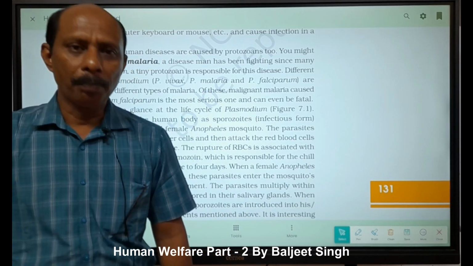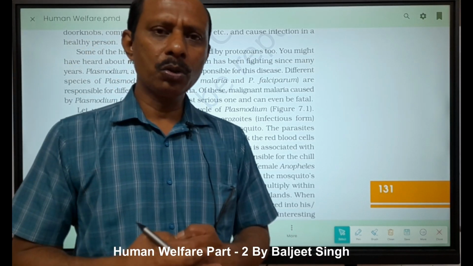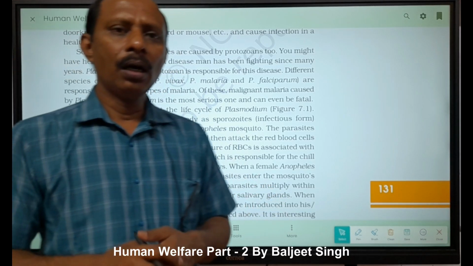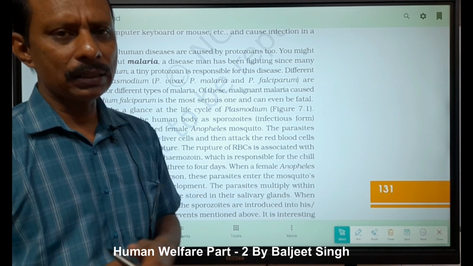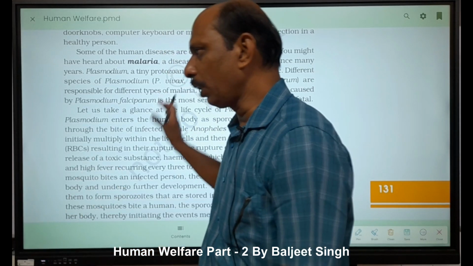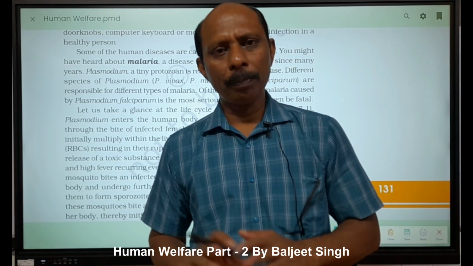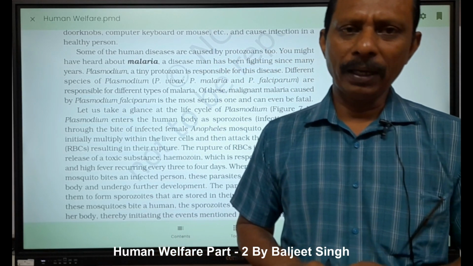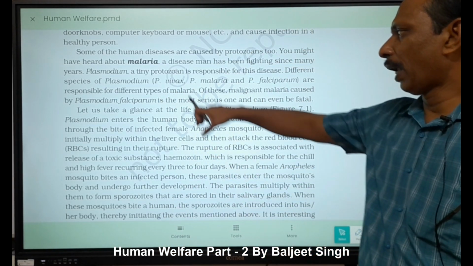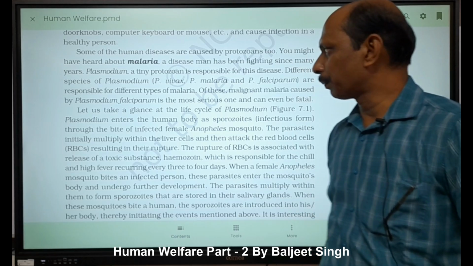It is the Plasmodium, a protozoan belonging to the kingdom Protista. Among the four classes of protozoa, it belongs to the class Sporozoa. Plasmodium has different species: Plasmodium ovale, Plasmodium malariae, Plasmodium falciparum and Plasmodium vivax.